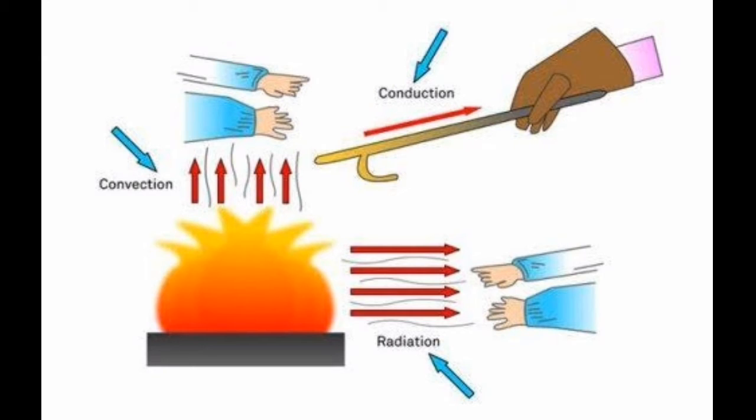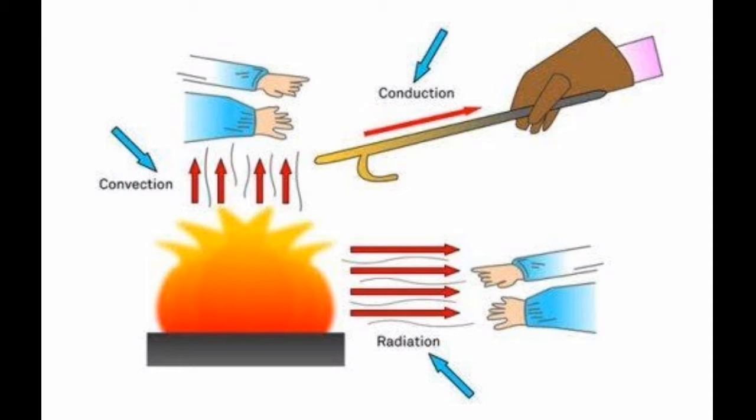So all the bodies, okay, whether it is solid, liquid or gas, radiate heat. Okay, so the amount of radiated heat depends upon the temperature of the body and the color of the body or the nature of the surface of the body, whether it is rough or smooth. Okay, so black surfaces are good radiators of heat in comparison to shiny or unpainted surfaces. Okay children, so this is all about radiation, which does not require any medium to transfer heat.